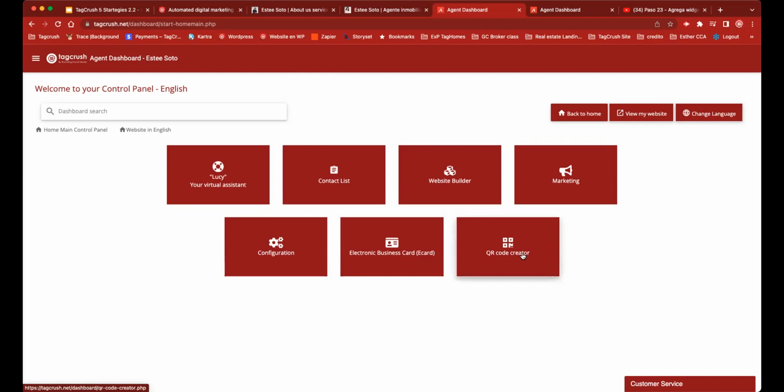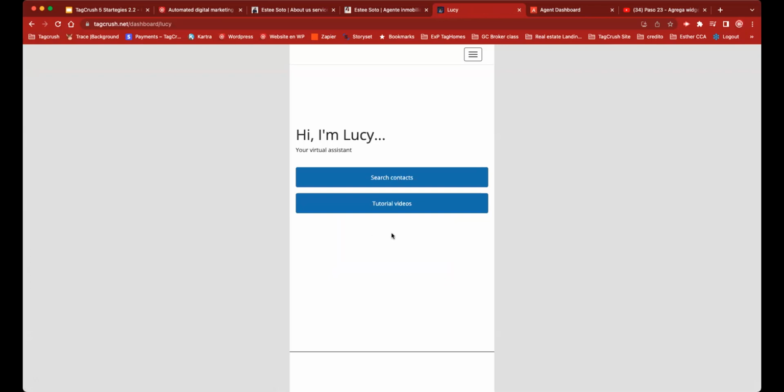QR creators. The QR creator is something that was a little bit hidden before, and we took it outside for you to share landing pages easily. You have your own QR creator right here. And Lucy, my friend Lucy, is right here, your virtual assistant. If I click on Lucy, it will open up. It's a link to my Lucy, a link to see what's going on.